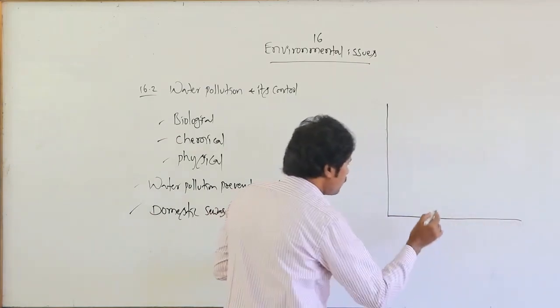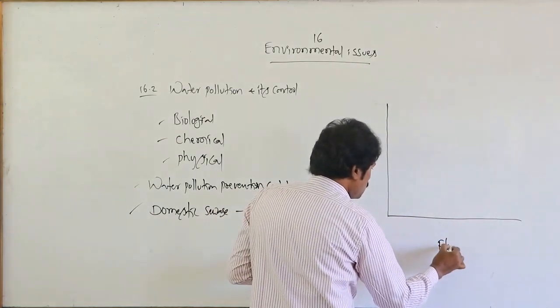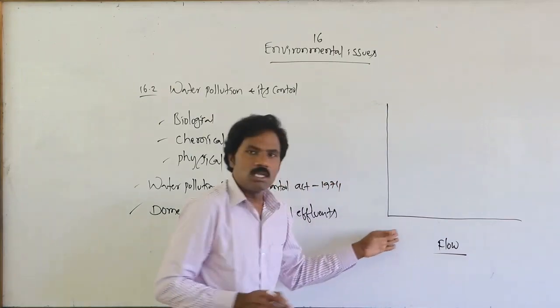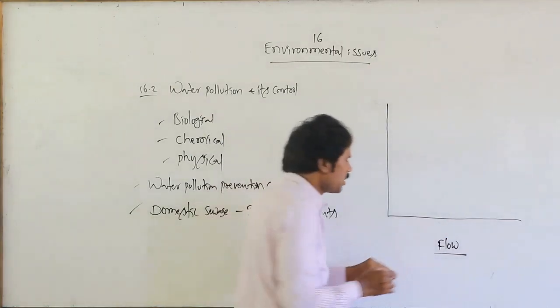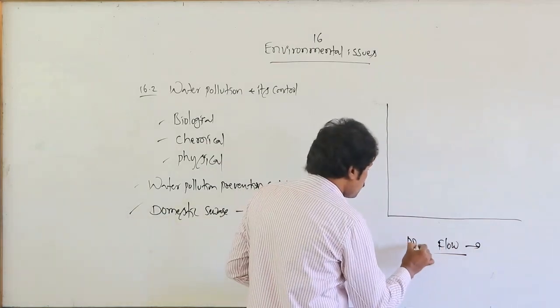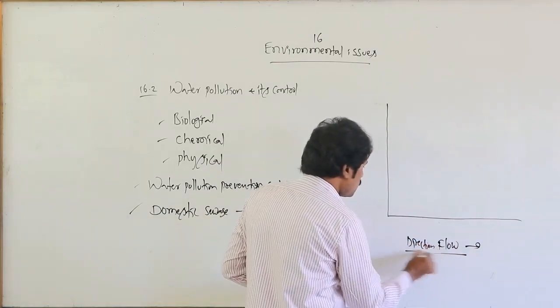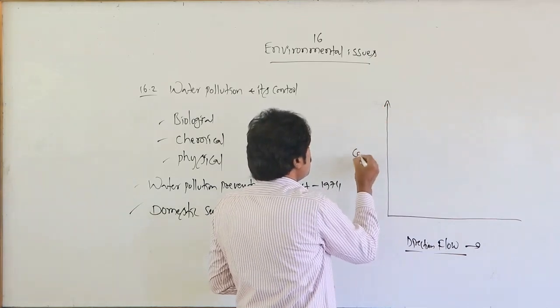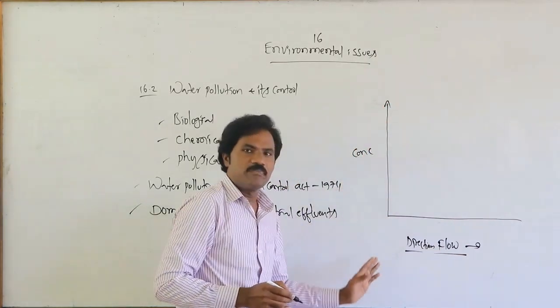That graph: it must be flowing towards this direction, the flowing direction in this axis. Here is the concentration.